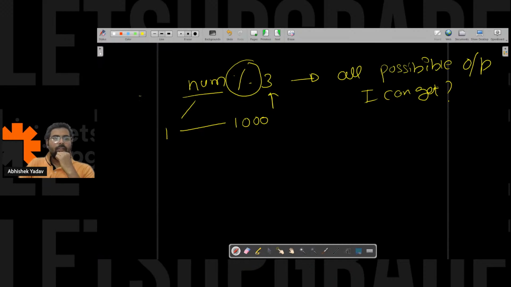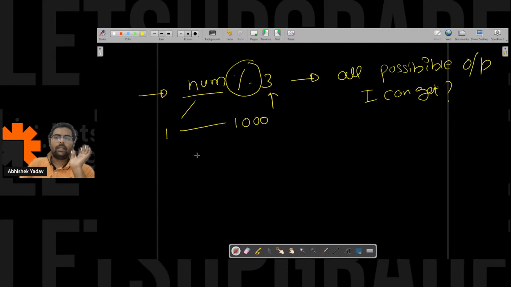So the question is clear, right? I have a number and I'm taking modulo with 3. So what all possible outputs can I get? Okay, okay, Brian. Thank you. Let me check that part. Till that time, please write the answer in the chat. For this question, what will be the output? So I'm getting an answer from Trinath. He is saying, hey, you will get 0.99, right?